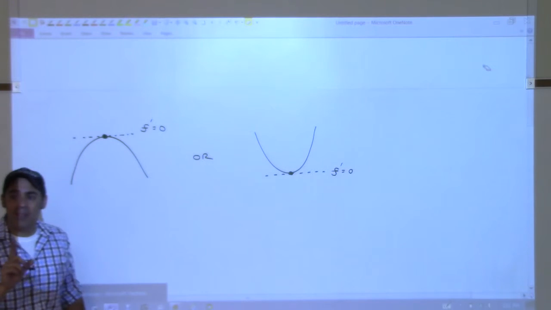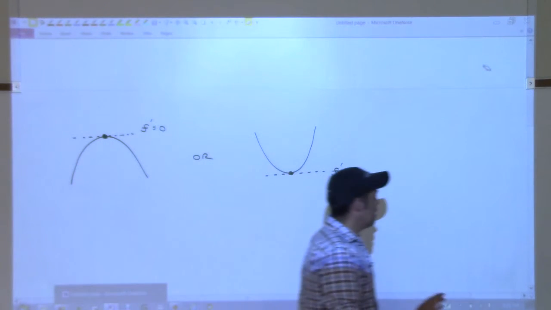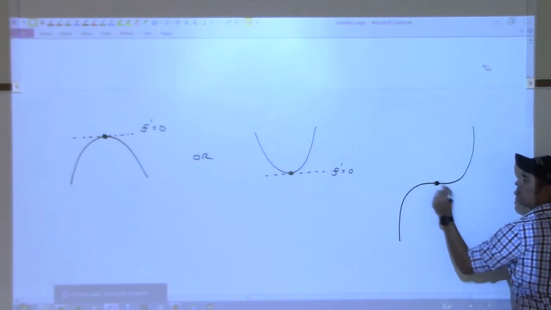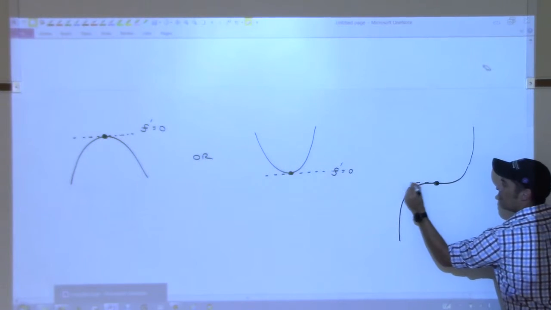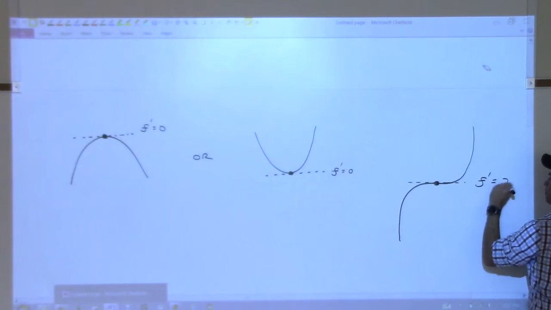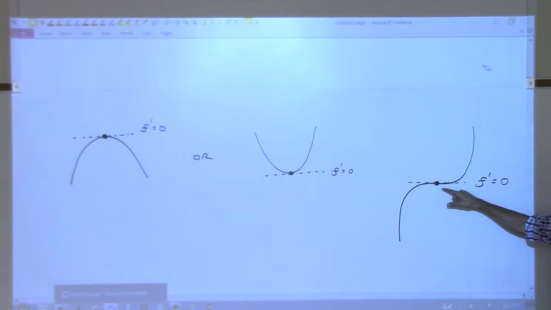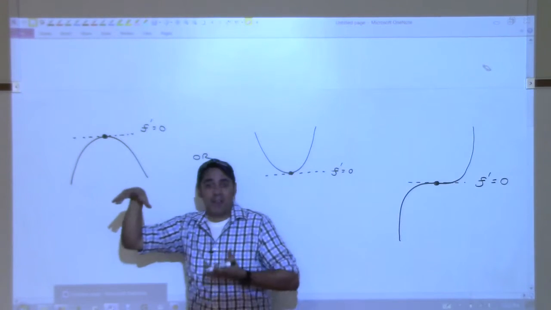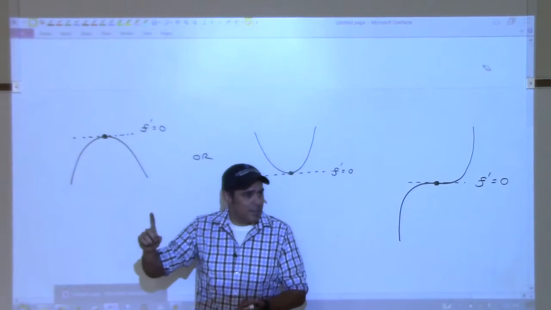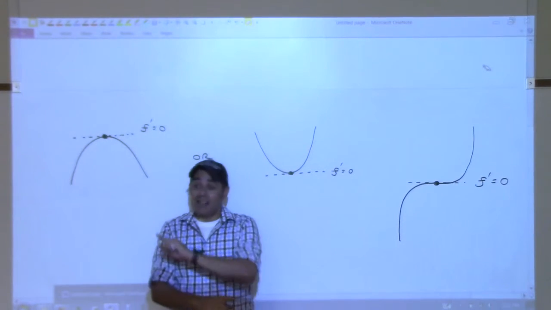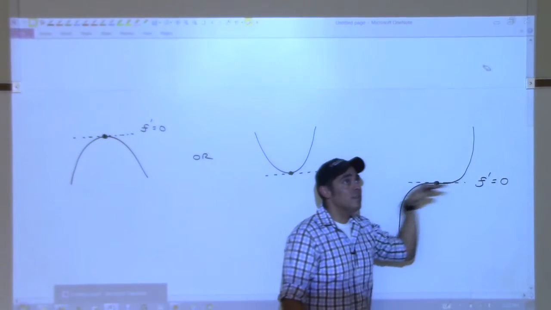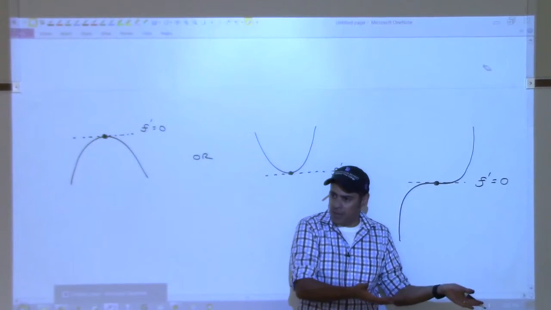So I'm going to give you an example of a function right now that has a derivative being 0 right there. What's the slope of the tangent line there? F prime is 0, right? The derivative is 0. Is that a local max or a local min? No, right? It just goes like that and goes up. So the theorem says if you have a local max or min and the derivative exists, the derivative must be 0. I'm saying this the second or third time now: it is not saying that just because your derivative is 0, you have to have a local max or min.